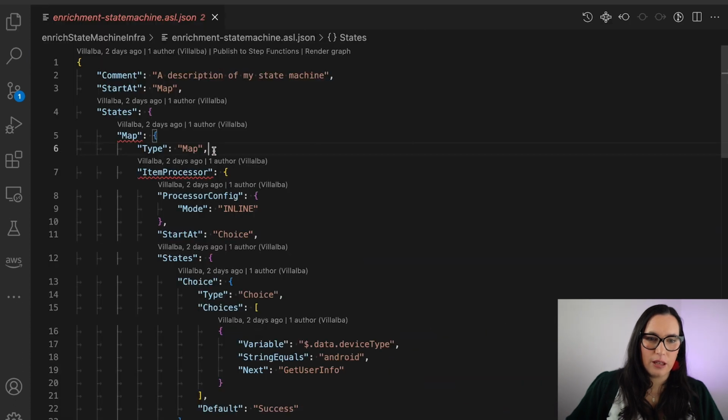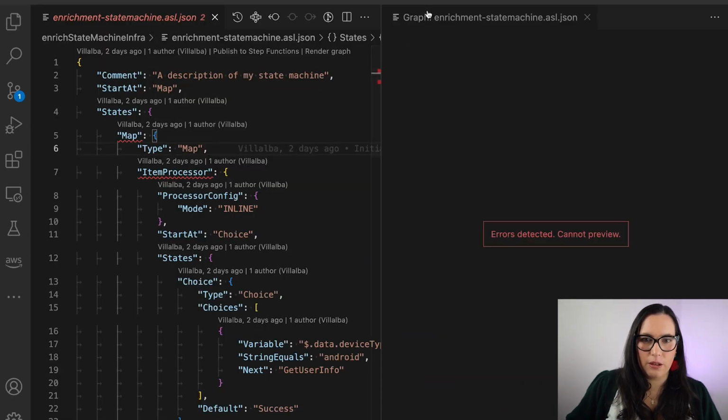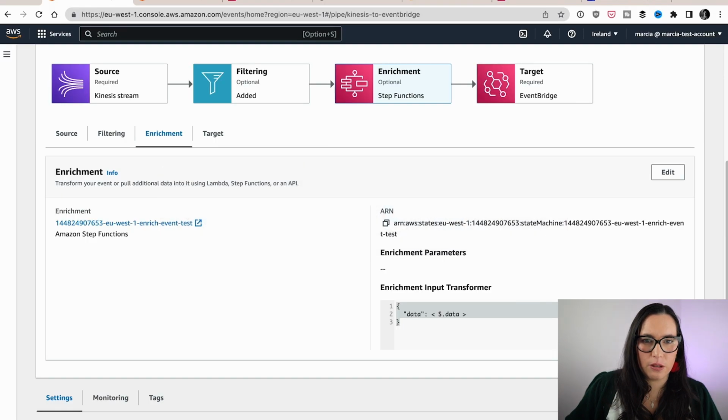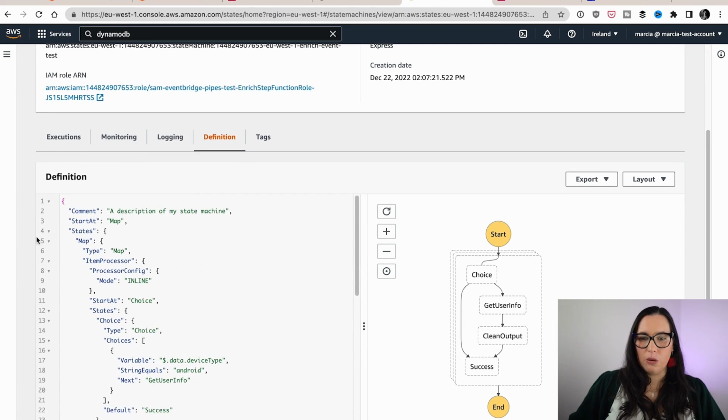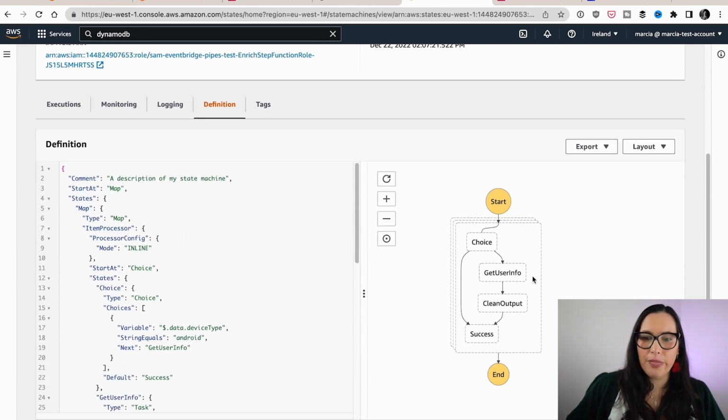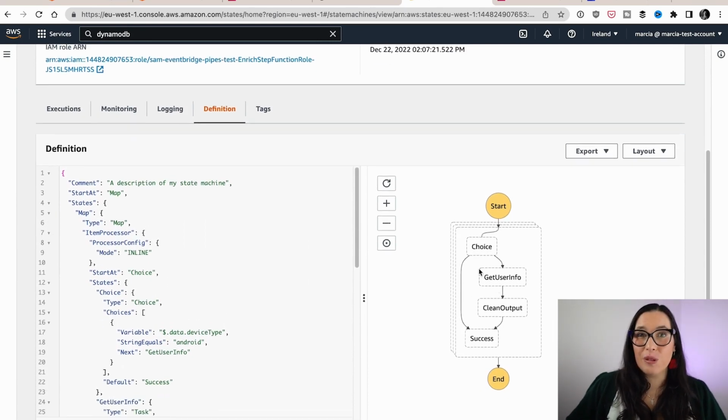So we can check the state machine. Oh, yeah, it has a map, so we cannot see it here. Let's go to the definition and we can see what happens. So this one has a map. And it's not one of those distributed maps, it's just a normal map that can execute 40 parallel executions. If you don't know what I'm talking about with this distributed map, you should go and check the new launch from Step Functions that I made a couple of weeks ago, the distributed map, but not here. And basically this has a map.